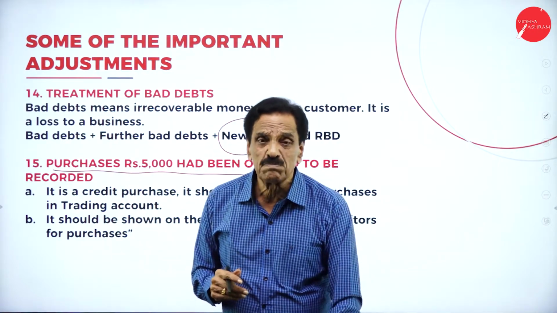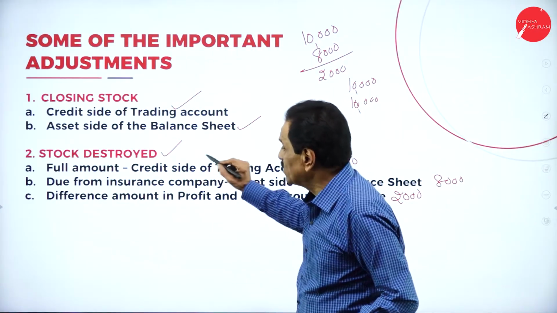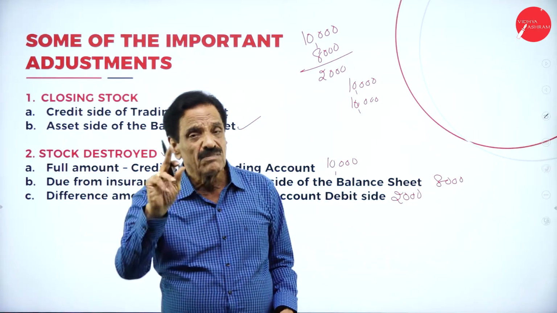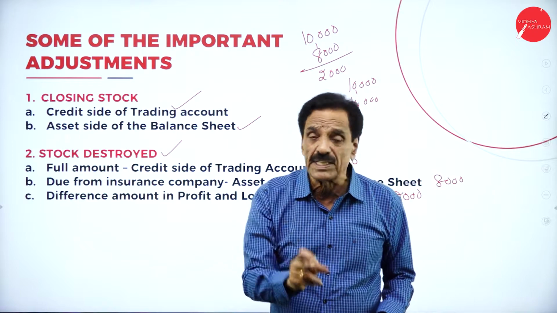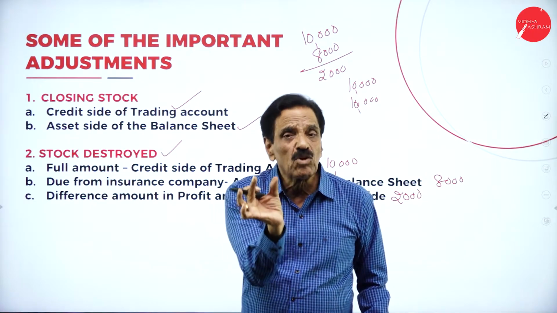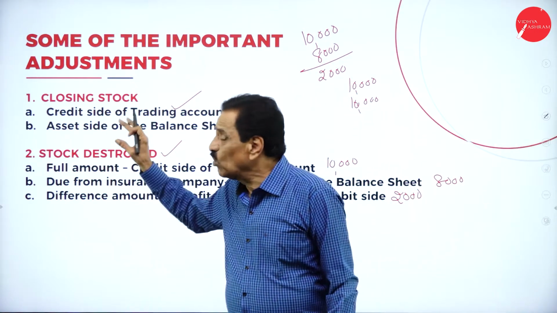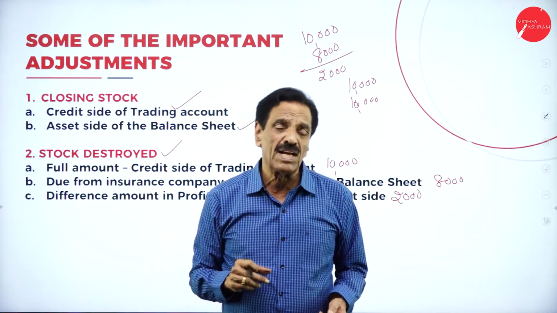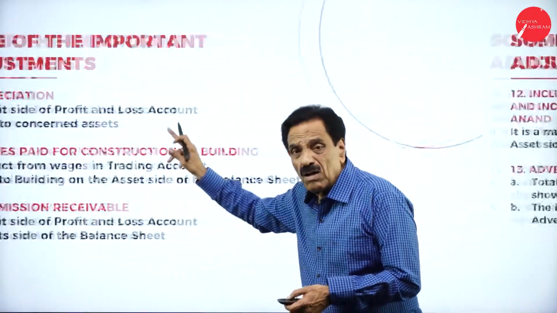I have explained this, especially stock destroyed. This is most important. I will show it once again. Stock destroyed: the full amount comes on the trading account credit side. Whatever amount you are going to receive will come on the asset side of the balance sheet. Whatever the difference comes, that will come on the profit and loss account debit side. So go through all these adjustments very, very carefully. I took them all from the question paper only, and when you solve the next problem, these adjustments will come.